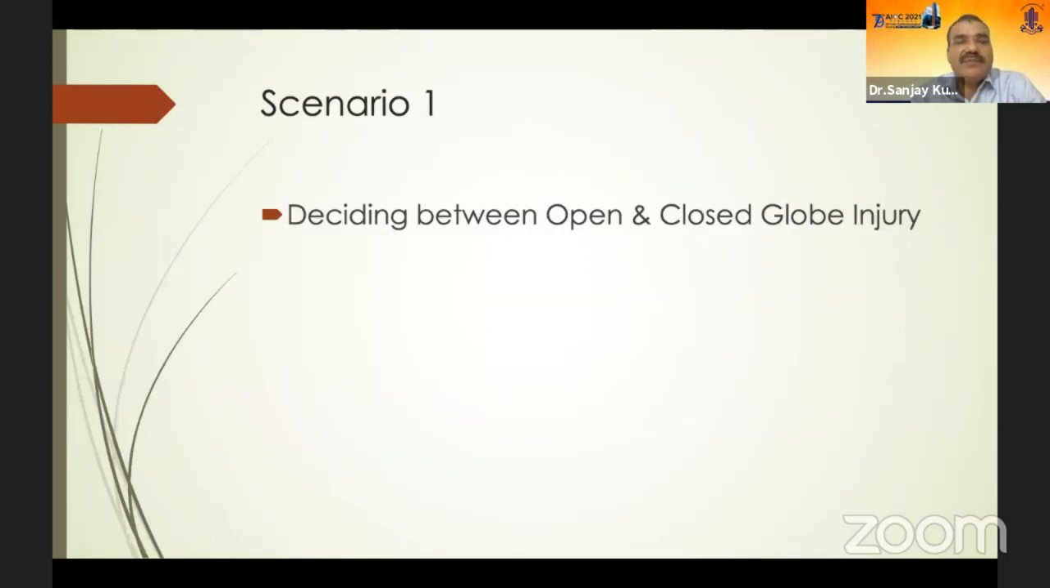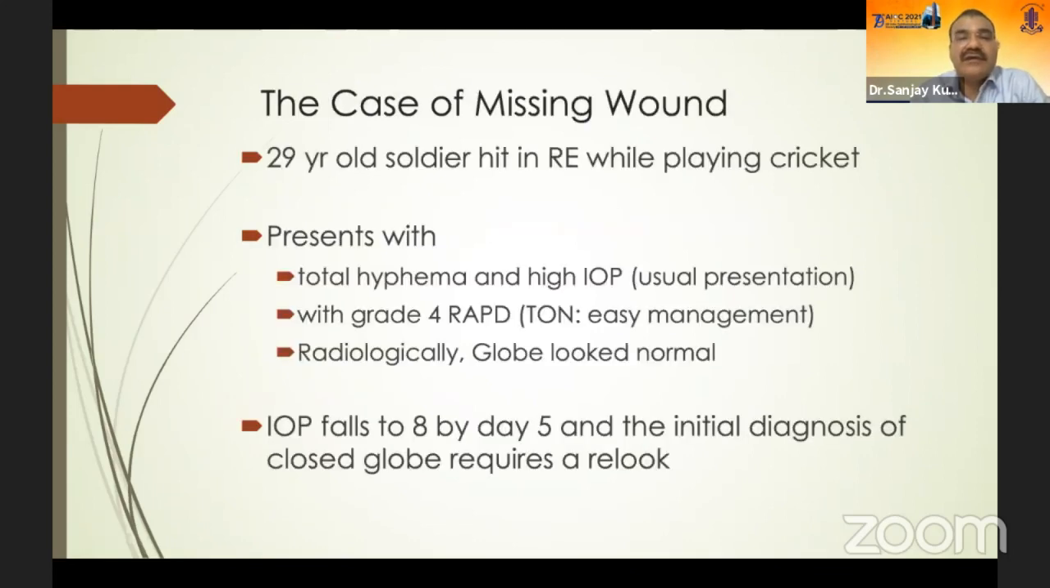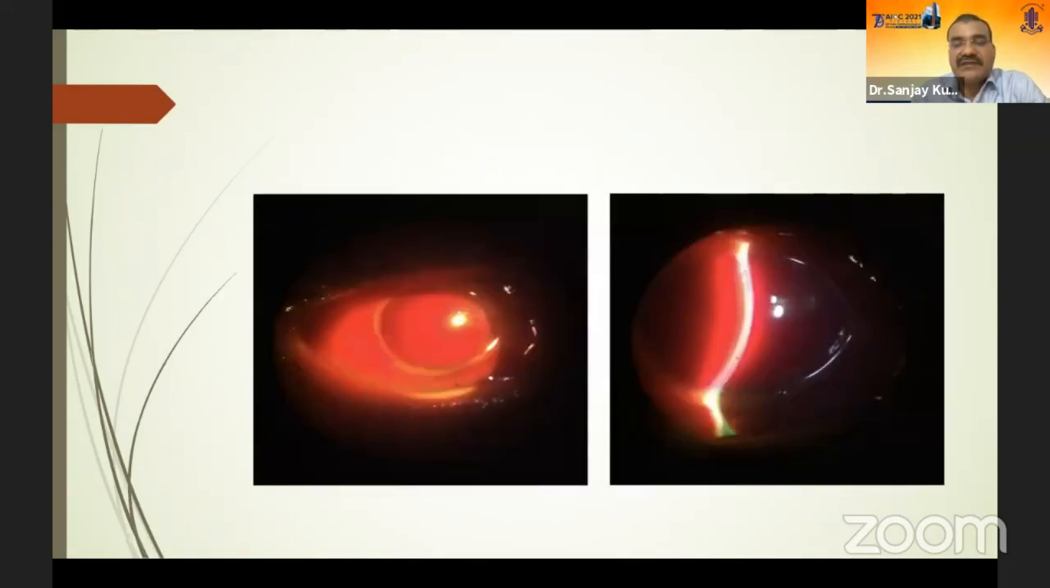Various scenarios are present where we have to decide whether it is an open or a closed globe injury. Here is a case of a missing wound, where a soldier who was hit by a cricket ball presents with complete hyphema with a very high pressure. And we thought that it was a case of a closed globe injury.